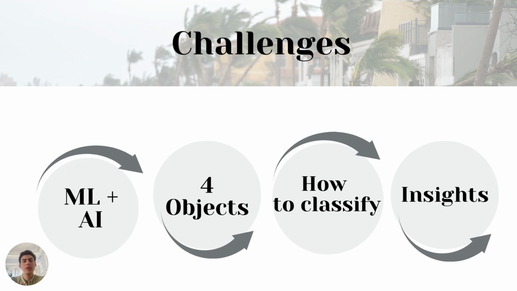When we talk about machine learning and AI, it's clear that the success of these technologies hinges on the quality of the training data, which makes image annotation indispensable. By labeling images with precision, we equip AI to interpret these images correctly. During our annotation, we focus on four objects: damaged residential buildings, undamaged commercial buildings, and damaged commercial buildings.